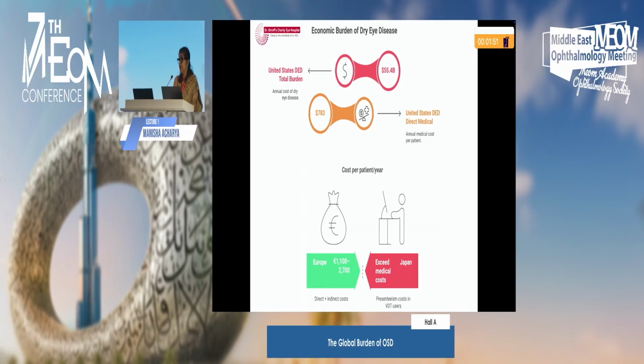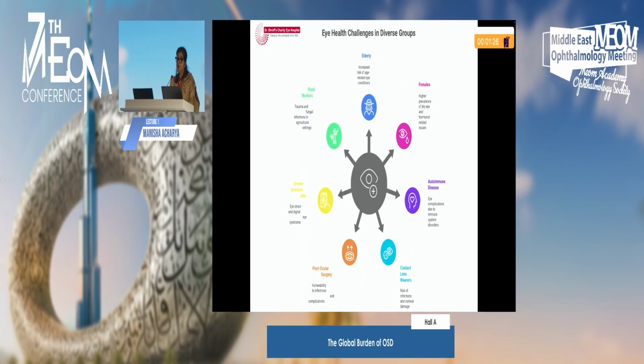Economic burden has been studied in many countries, and I have this report which says that the total burden is more than 55.4 billion for the United States economy, and direct medical bills are also very, very high. These are three studies in different countries which show that we definitely need to focus on the day we have designated, like today, just discussing ocular surface diseases. The challenges are diverse in diverse groups, and we stress the screen-intensive jobs.